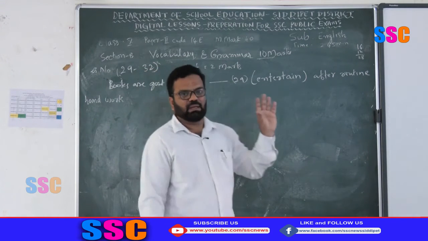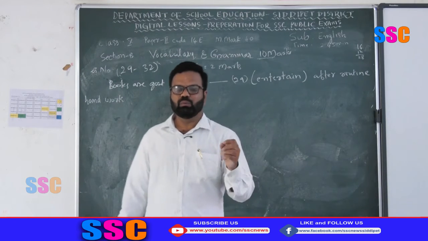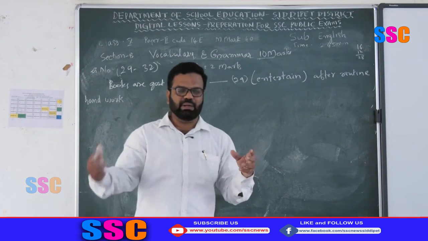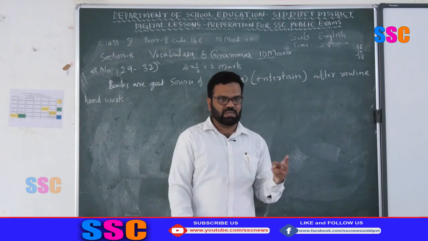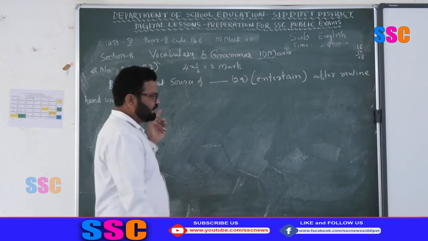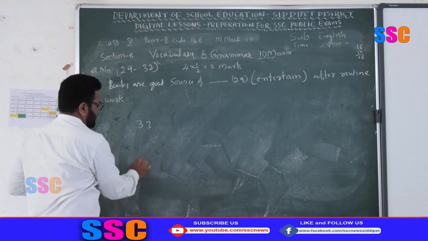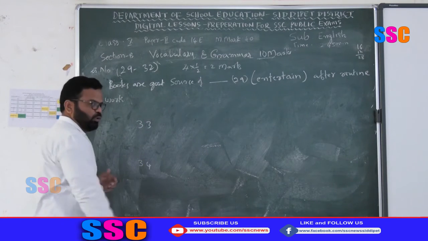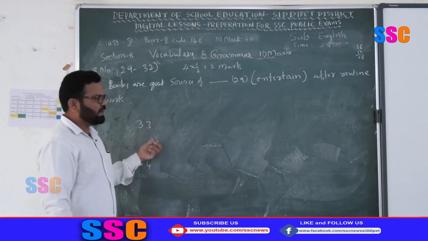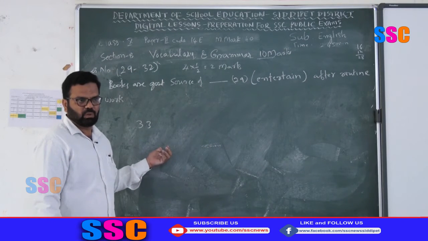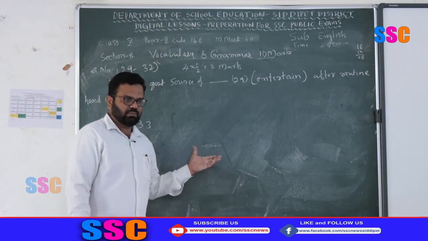Then we have the last section, section C, the creative writing part. In this creative writing part, you will have two questions, question number 33 and question number 34. In this creative writing section, choice is given. Five major discourses may be asked.